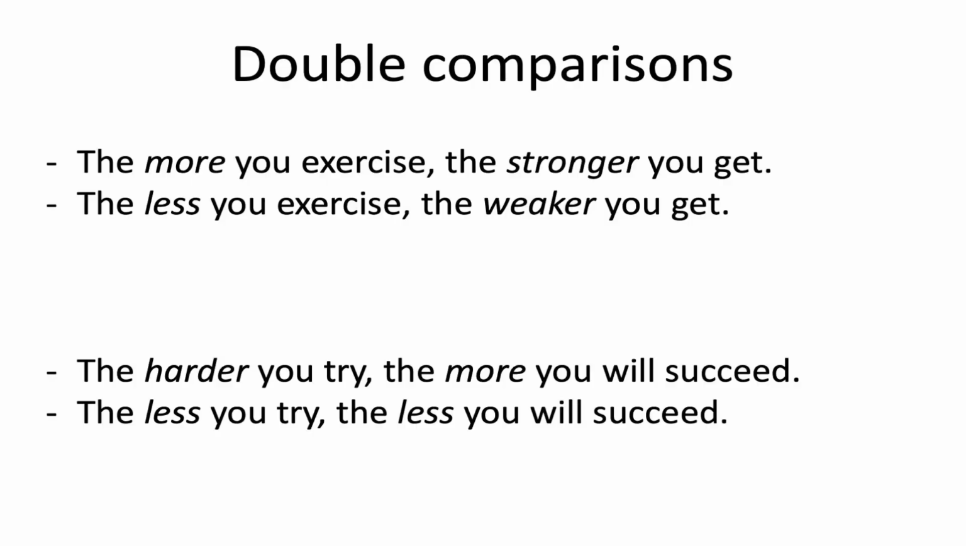The second grammatical form we're going to use is the double comparison. The more you exercise, the stronger you get. The less you exercise, the weaker you get. So we can see that the one causes the other or is correlated to the other. So more exercise, more strength, less exercise, less strength.